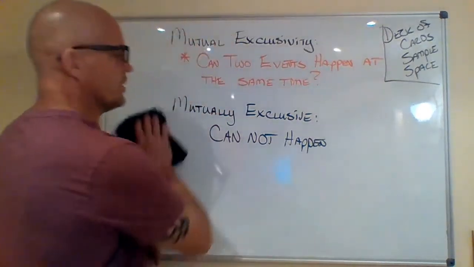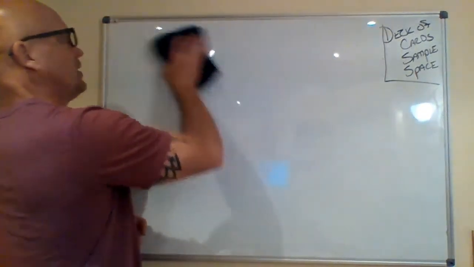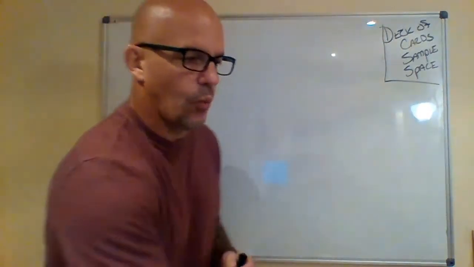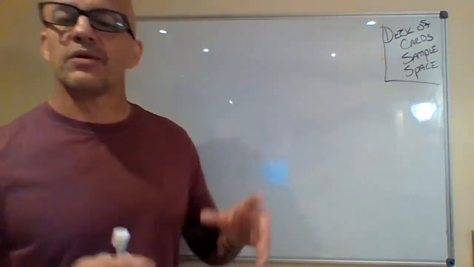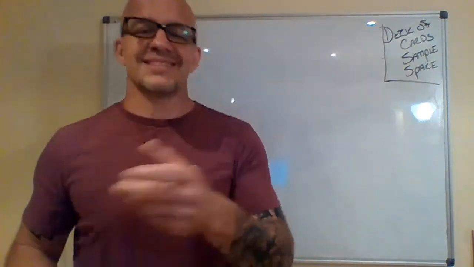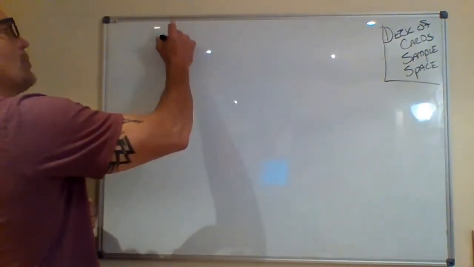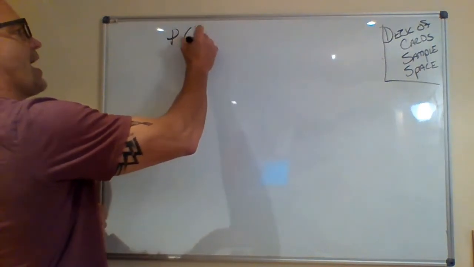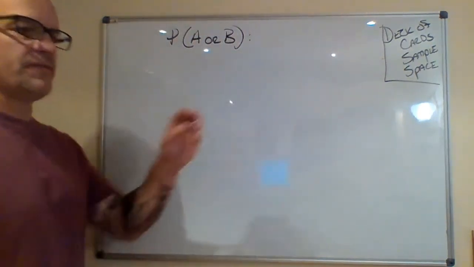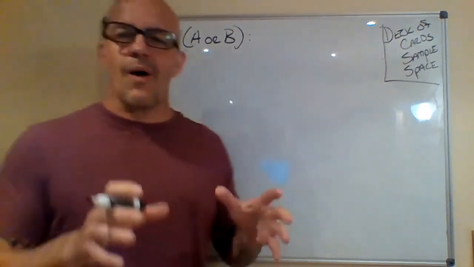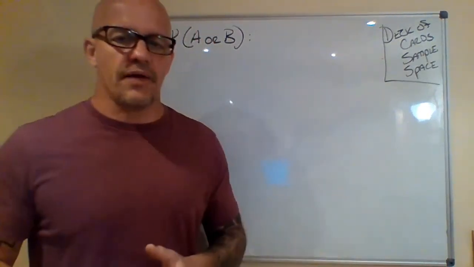So what are we going to do with this? Well, real simple. When you're talking about probability, sometimes you don't want the probability of just one thing. You might say, I want the probability of this or this. And that's where a deck of cards comes into play. So we're going to talk about the probability of A or B happening. I don't mind which one it is. I want to know the probability of me getting either one.